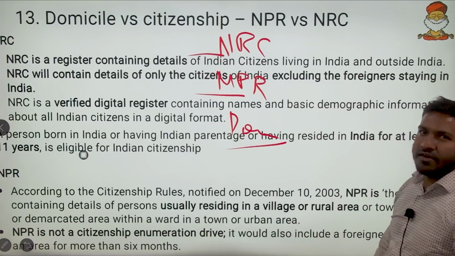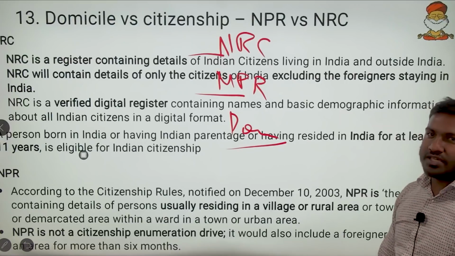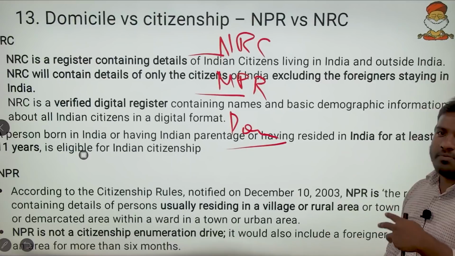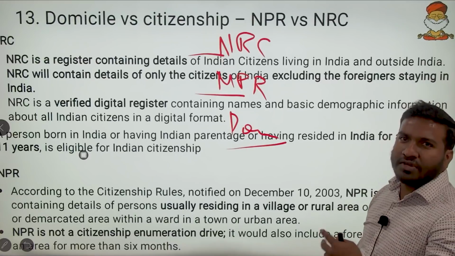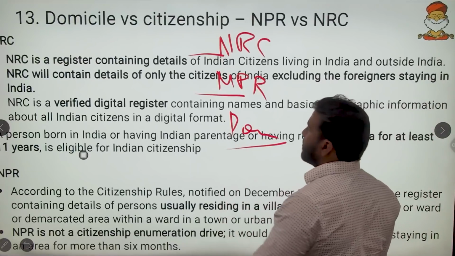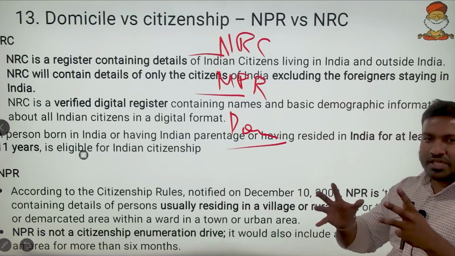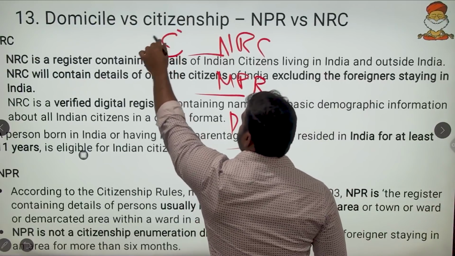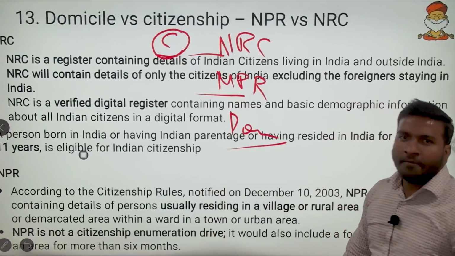National Registry of Citizens means you have to be a citizen of India. We know that we can attain citizenship of India through birth, naturalization, descent, acquisition of territory, and so on. Only those criteria are included under this. So you have to be a hardcore citizen if your name has to come under the NRC.